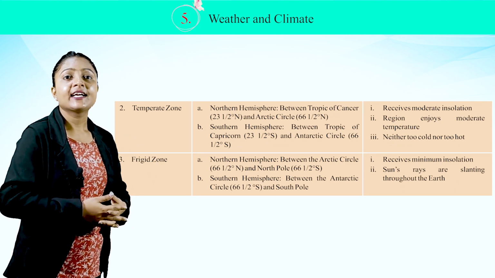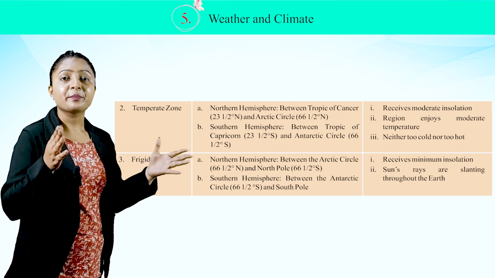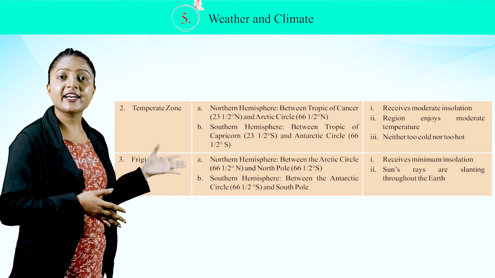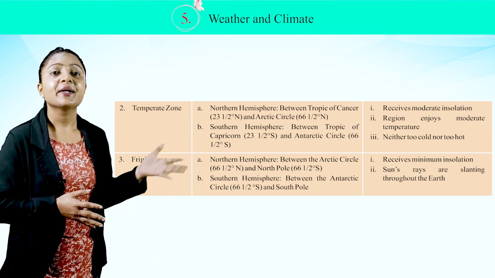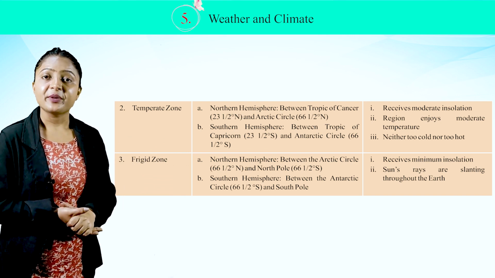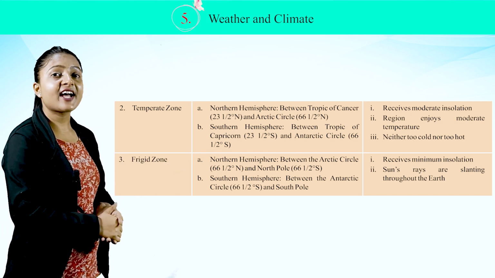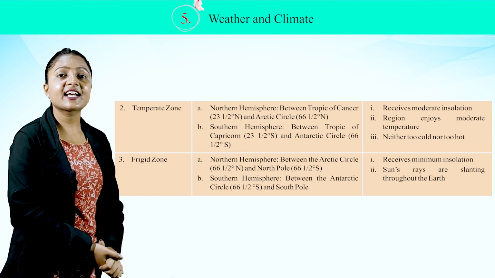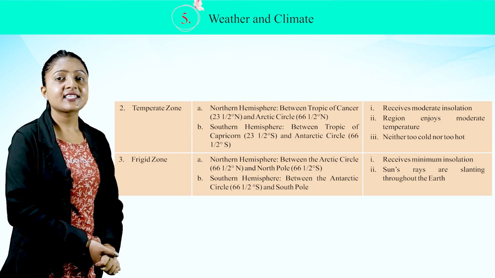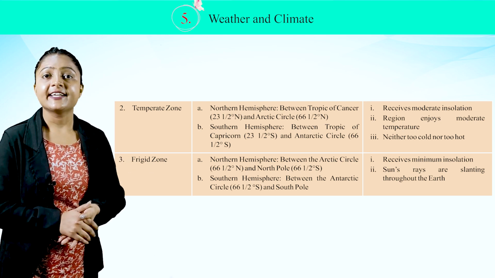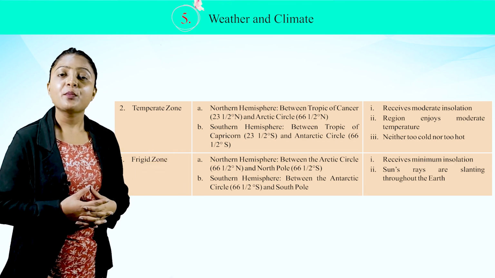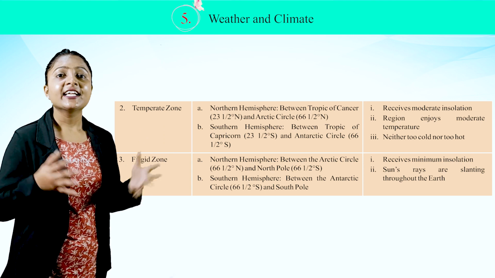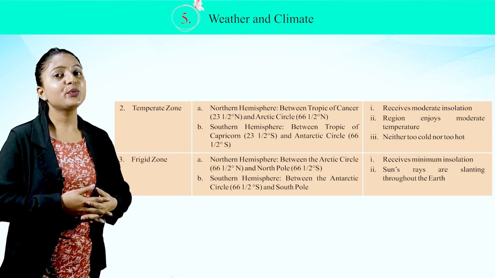Temperate zone. Regions: A. Northern Hemisphere between Tropic of Cancer, 23.5 degree north, and Arctic Circle, 66.5 degree north. B. Southern Hemisphere between Tropic of Capricorn, 23.5 degree south, and Antarctic Circle, 66.5 degree south. Features: 1. Receives moderate insolation. Second, region enjoys moderate temperature. Third, neither too cold nor too hot.